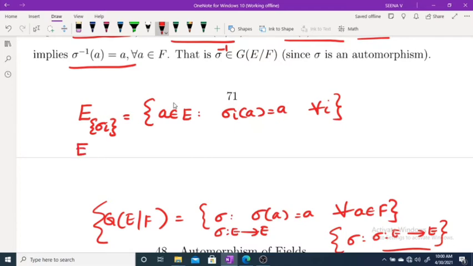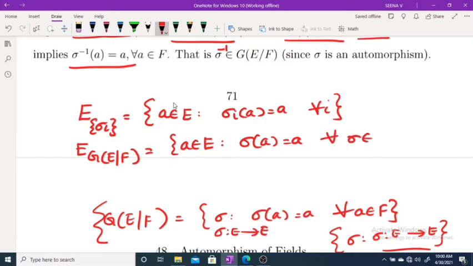Now the fixed field of G(E/F) means what? The set of all a belongs to E such that sigma(a) = a for every sigma belongs to G(E/F).